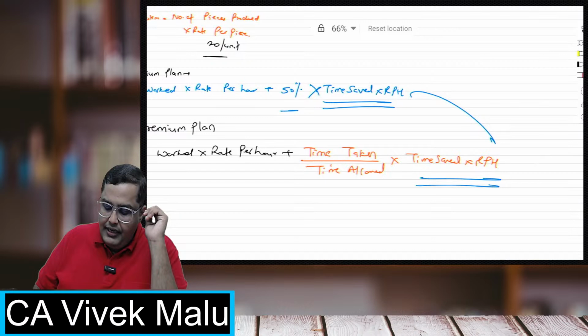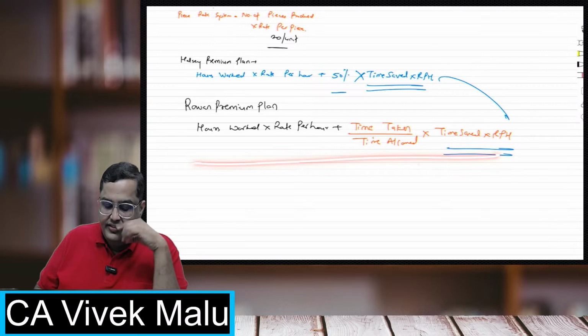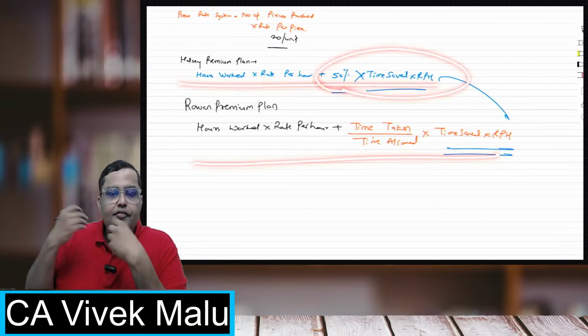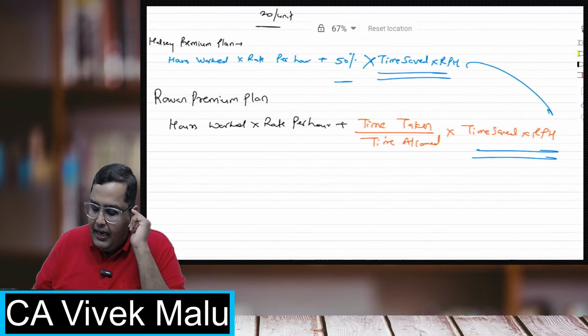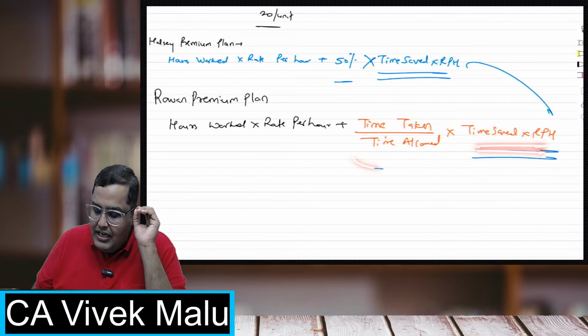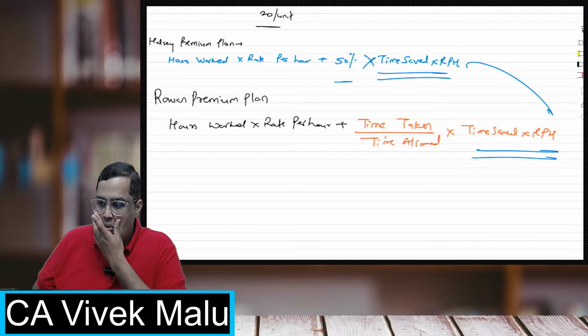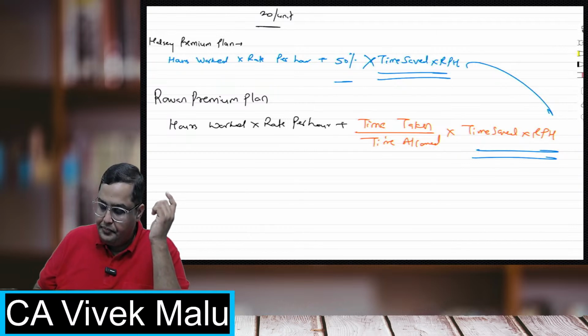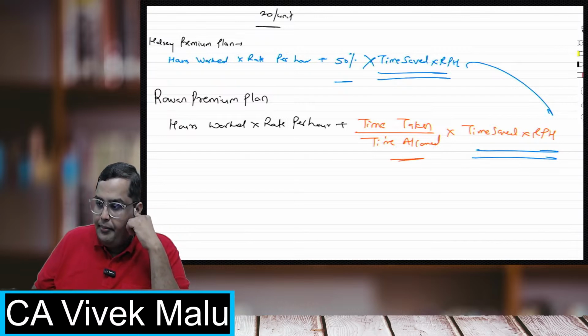Okay, everybody understood this? In the Halsey plan, you will directly give the employees a bonus of 50% of whatever time they are saving. But in Rowan premium plan, whatever time they are saving, you will give them in the ratio of time taken to time allowed. Always remember, the total of these two will always be this: time taken plus time saved is actually time allowed.